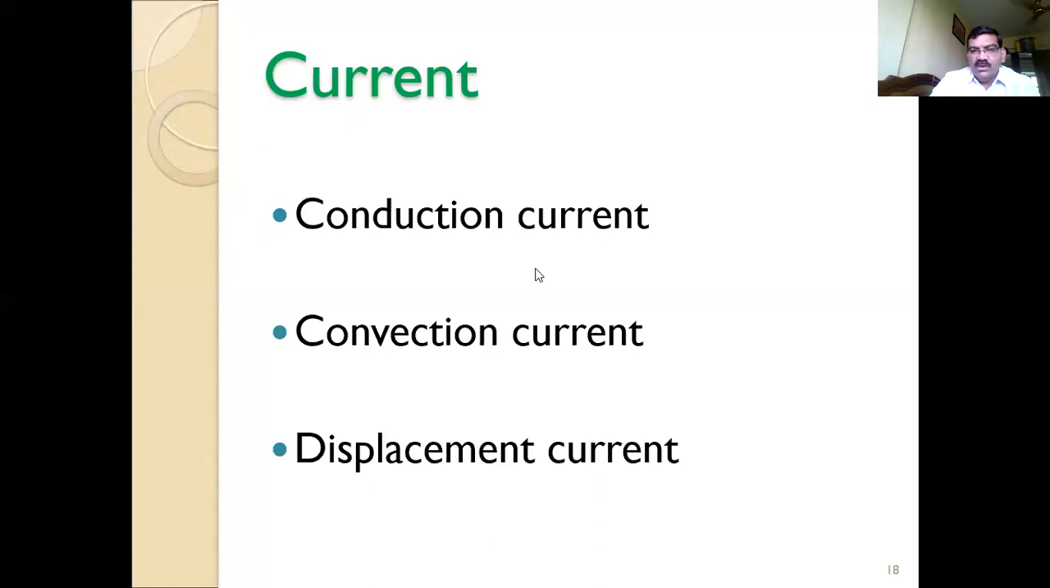All these rules and laws that I mentioned just now will be applicable to conduction current only. But if I go for the convection current, all these laws, maybe Ohm's law and the others, may not be applicable. What is this convection current? In the convection current, you might have the